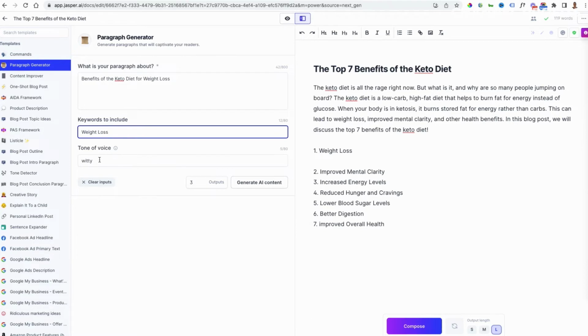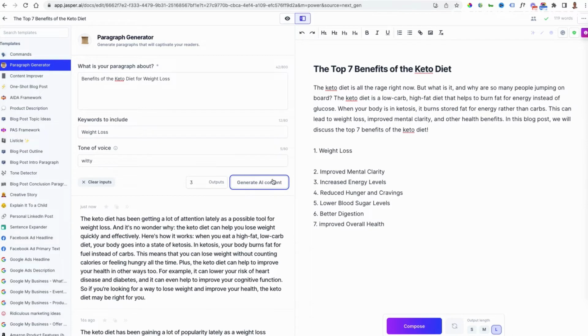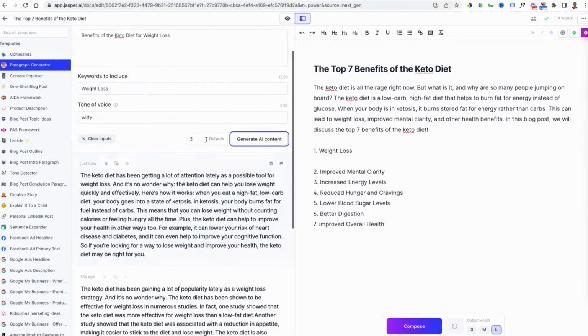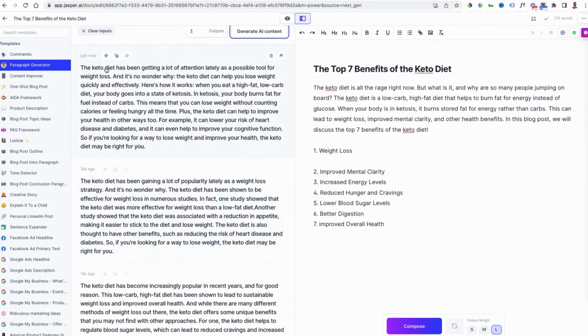Okay, so I've got the style set to witty because I like it to be quite light-hearted, and then I can go generate AI content. Now you could write a little bit more in here if you wanted to give it more information to produce more content, but that's normally enough, I find, for a good starting point. Okay, and as you can see, it's now generated 3 options. I asked for it to generate 3 outputs, so you could do more or less, and it's given me 3 different paragraphs. And as I said before, all of these templates will do different things based on what you do.